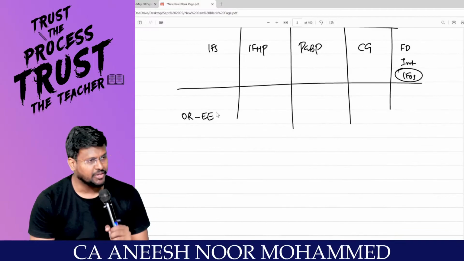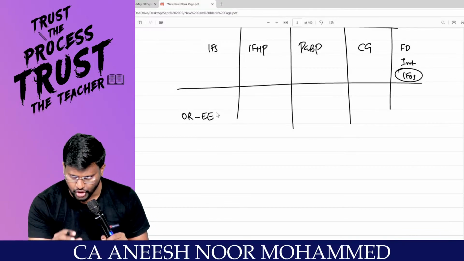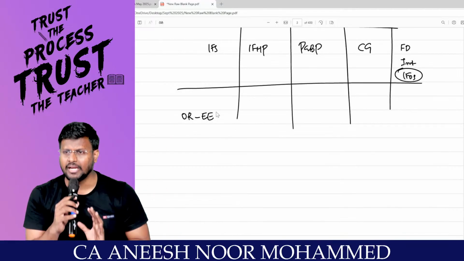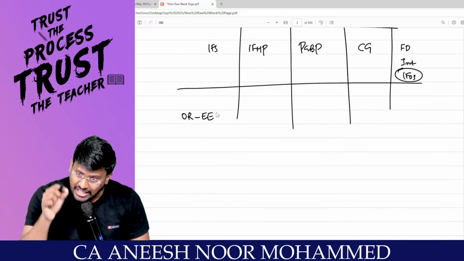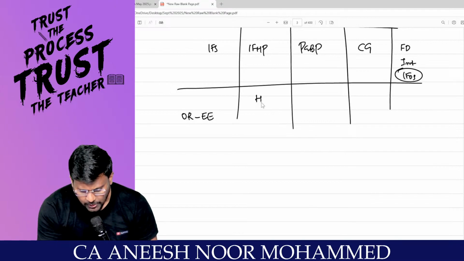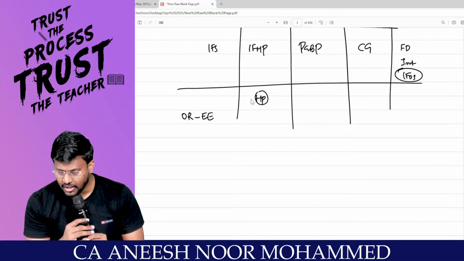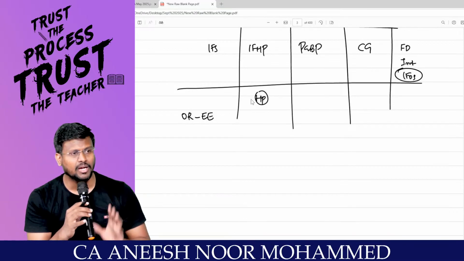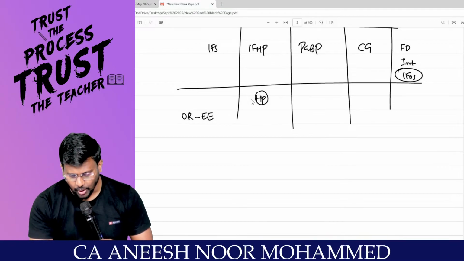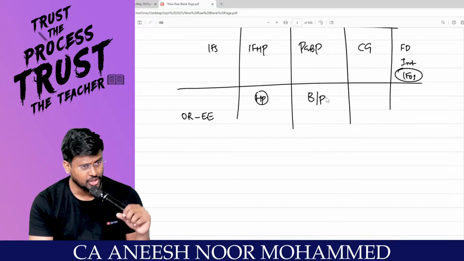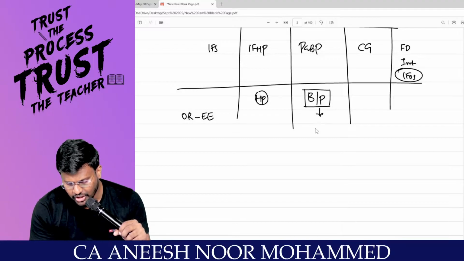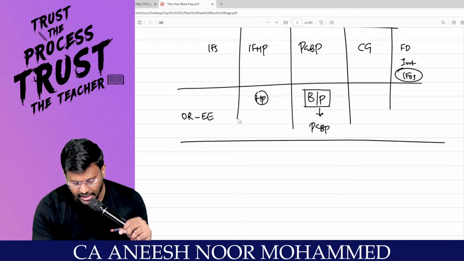Sir, if there is an employer-employee relationship, there is an employer and there is an employee. The employer is paying salary to the employee, my dear lovable students. In the hands of the employee, such income will be taxable under the head salaries. If there is a house property and from that house property you are getting rental income, that rental income will be taxable under the head IFHP. That is income from what property? House property. Sir, if you are the owner of a business or you are doing a profession after you become a chartered accountant, then that business or profession will be taxable under the head profits and gains of business or profession.